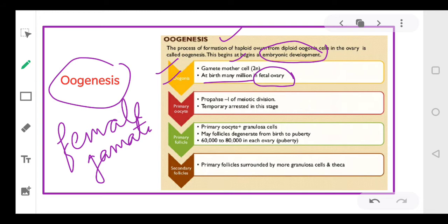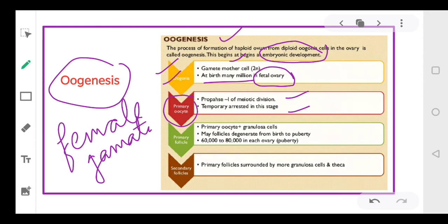Okay, first of all, meiosis will start in them. In which cells will meiosis start, dear students? In oogonia. Okay, these cells will start dividing and enter the prophase 1 of the meiotic division. The division process starts in oogonia and they enter prophase 1 of the meiotic phase, and they will temporarily become arrested at this stage. So they become arrested at what stage? Prophase 1 of the meiotic division.